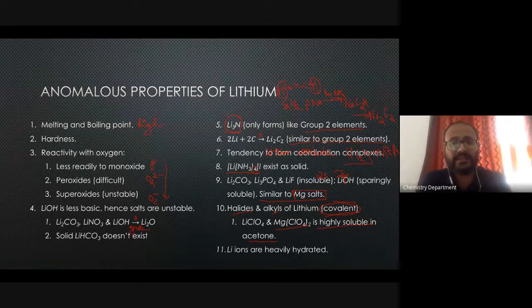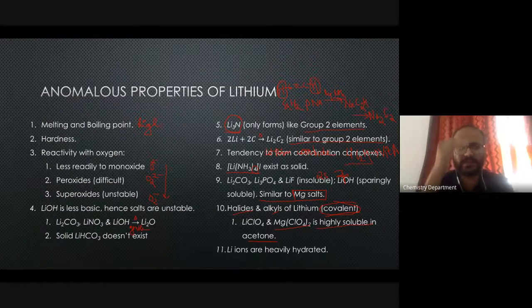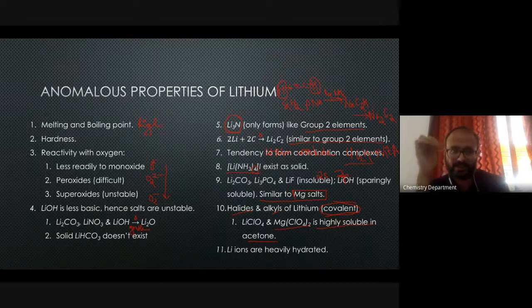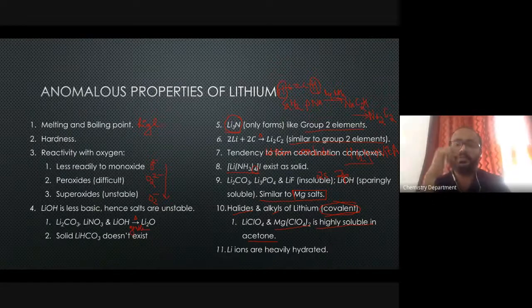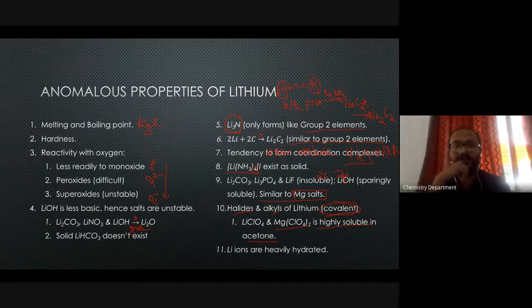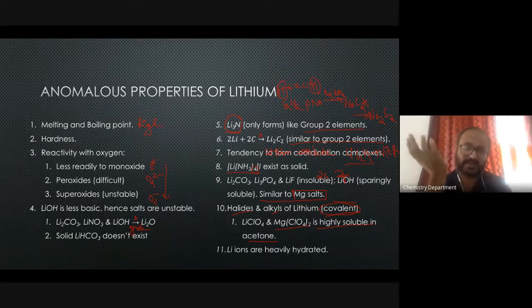Another thing that you found while I discussed the peculiar properties is that they have a relationship with magnesium, which is diagonally present. If you see the positioning of lithium and magnesium, they are diagonally related in the periodic table. So magnesium and lithium also show great similarity with each other. So why are all these things coming into the picture? Since you have already learned about these, I would like you to answer why these things are observed.